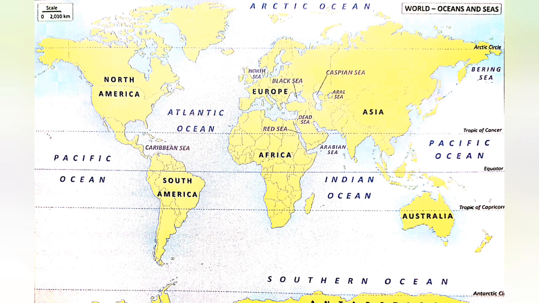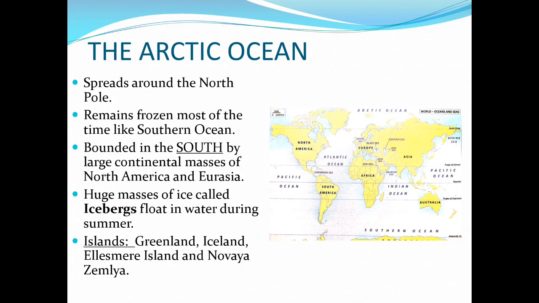Now we will be moving towards the fifth ocean, the smallest one, which is the Arctic Ocean. It is covering the North Pole. Like the south part, it is present in the north part, and it remains frozen like the Southern Ocean. It is bounded in the south by large continent masses.